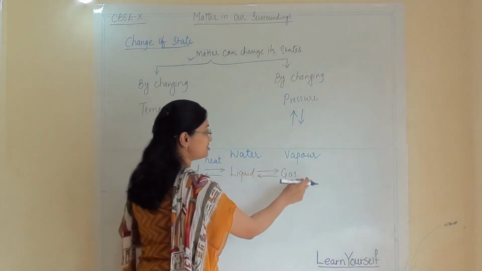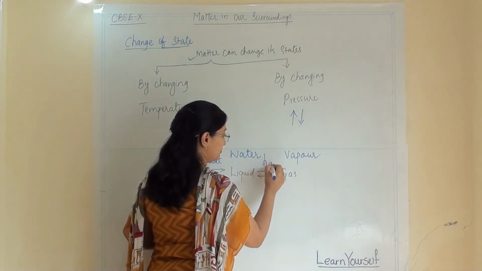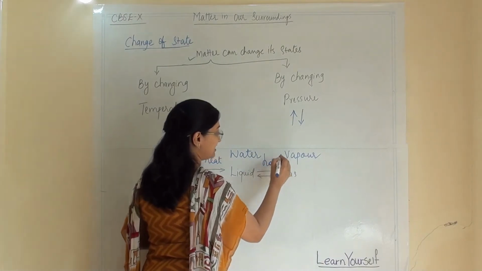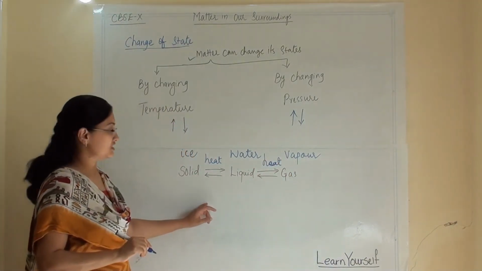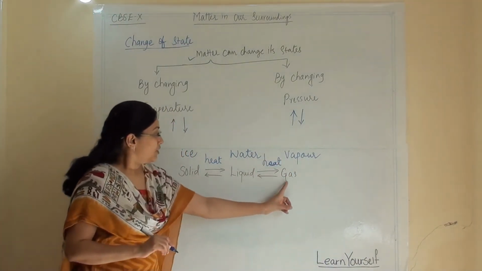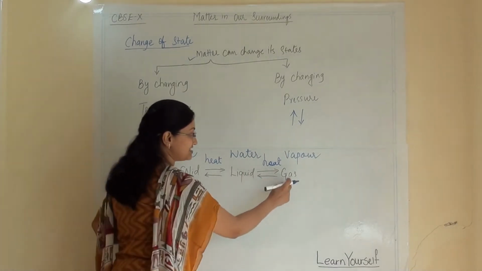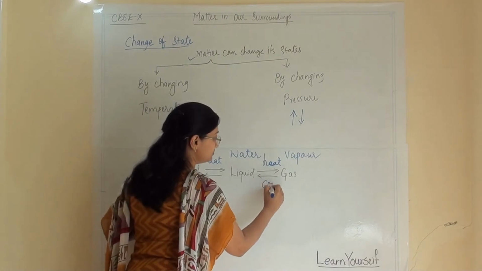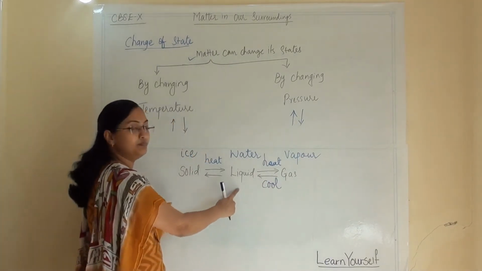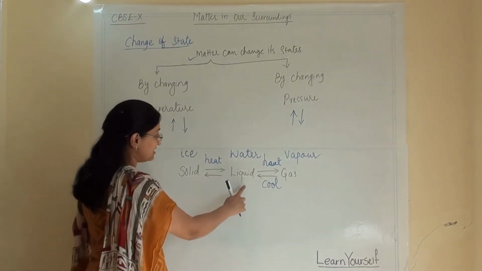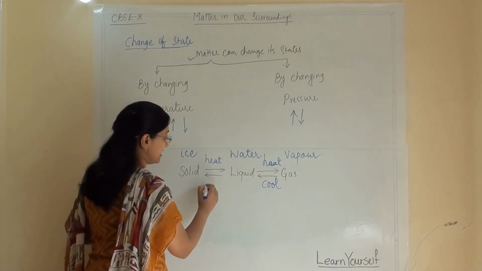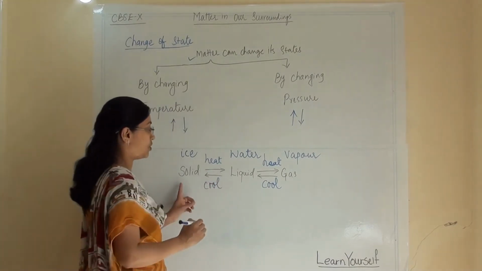Now water will change into vapor when we give some more heat. Then when the reverse happens, the vapor will cool down and become a liquid, and then the liquid will cool down and become solid.